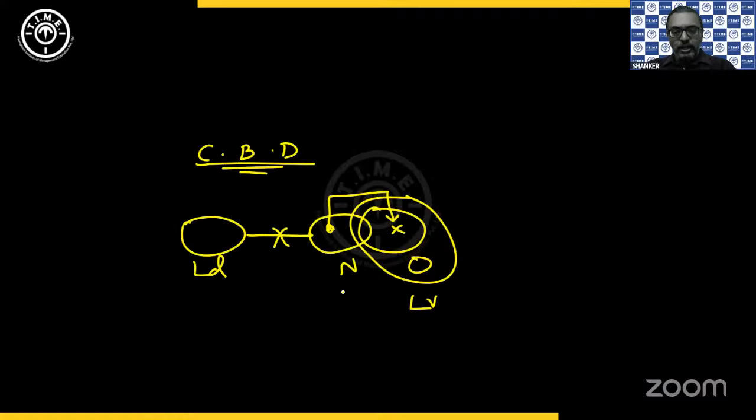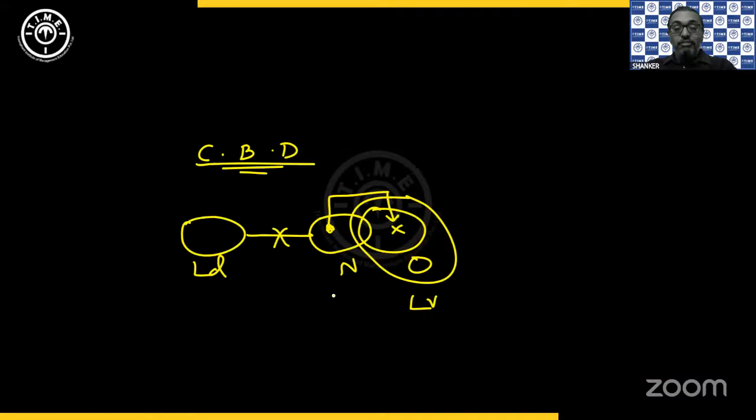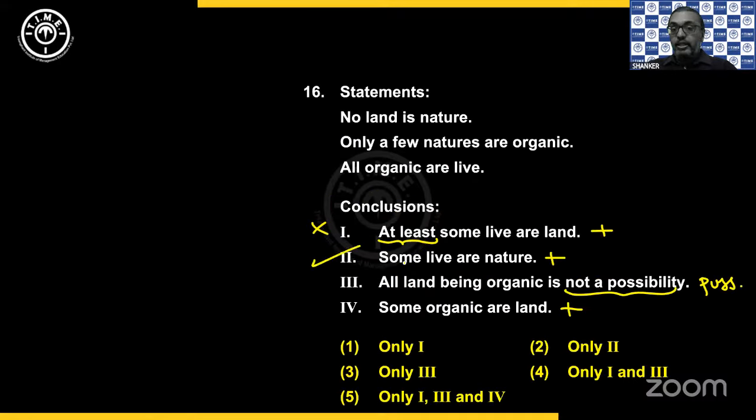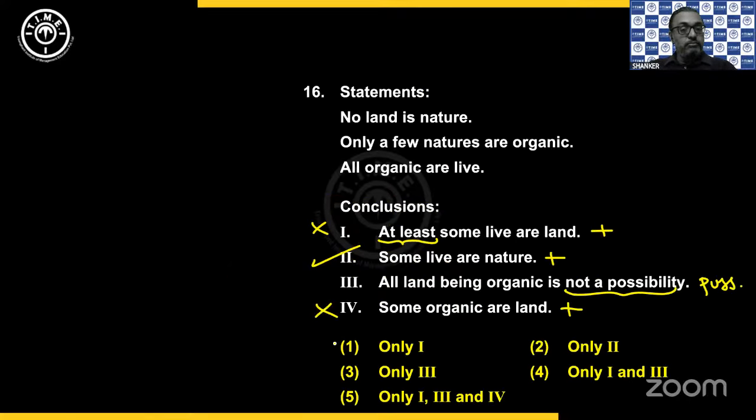No, land is separate, live is separate. One doesn't work. Then second, some live are nature. Correct. Live and nature are partially overlapping. That definitely works. And fourth one, some organic are land. No, organic is separate, land is separate. Fourth doesn't work. So now based on my options, I can rule out the first one.